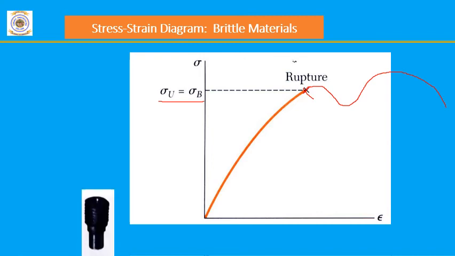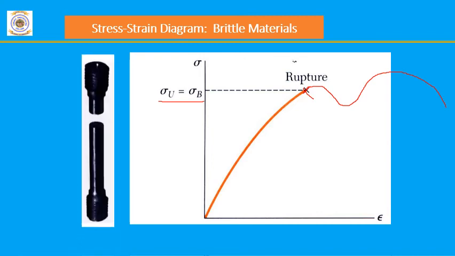If we see the specimen, a ductile material has a property called ductility. One example is mild steel. It fails by forming a cup and cone arrangement because it can be drawn into thin wires. It has the ability to become a thin wire, whereas in a brittle material there is a sudden fracture or failure of the sample without any yielding or deformation.